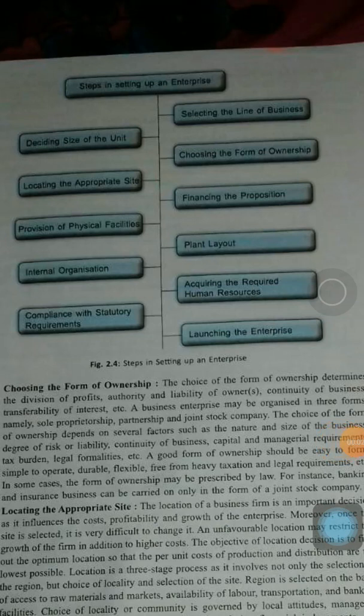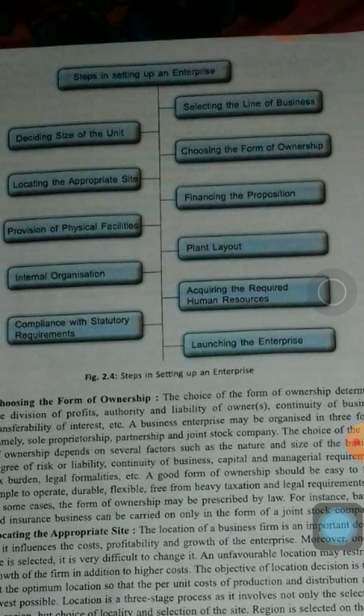Hello students, today we will see the next topic of entrepreneurship in the subject business studies. Our topic is steps in setting up an enterprise.